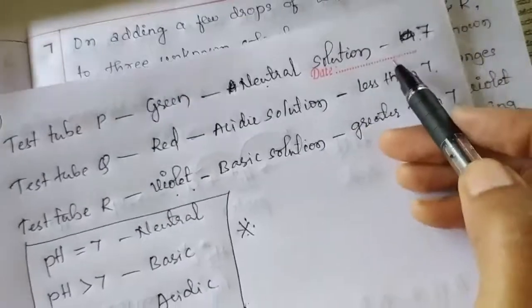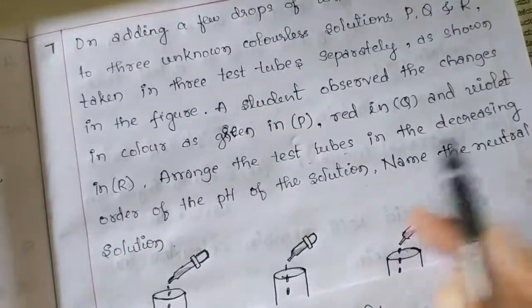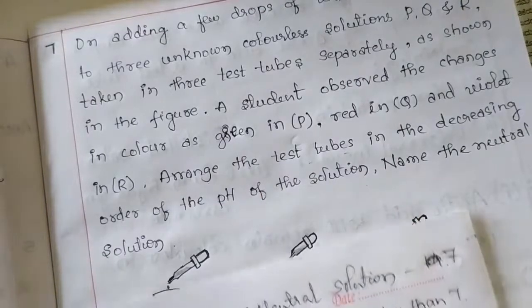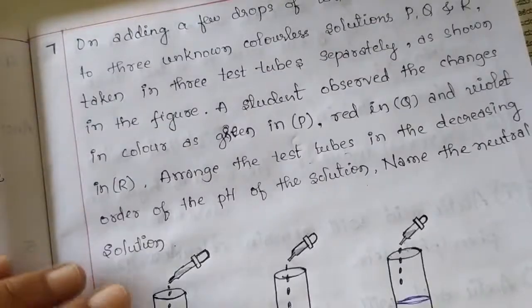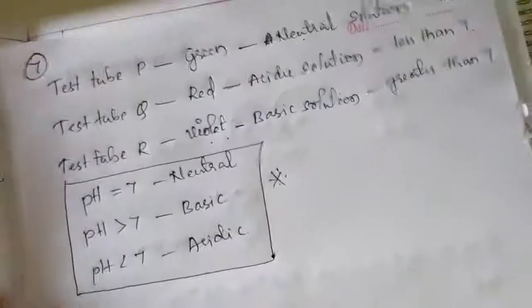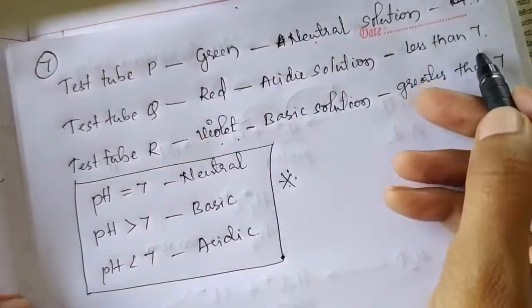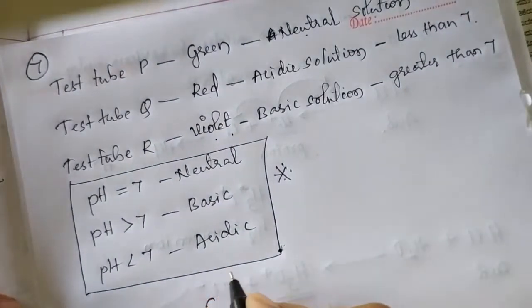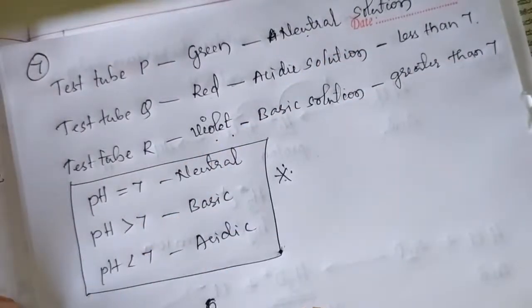So now we can arrange these test tubes in the decreasing order of the pH of the solution. We know in test tube Q the value is less than 7. In case of test tube R, its value is greater than 7.